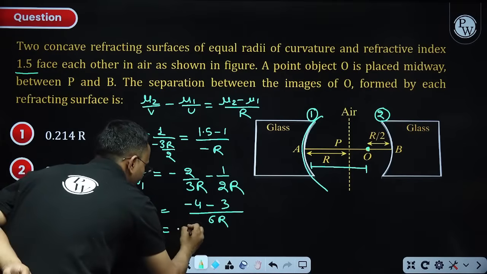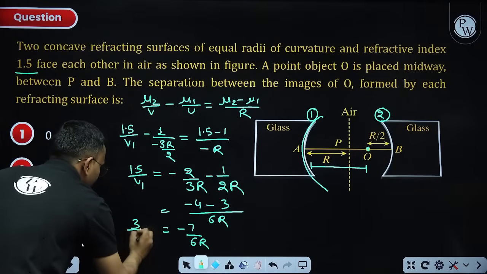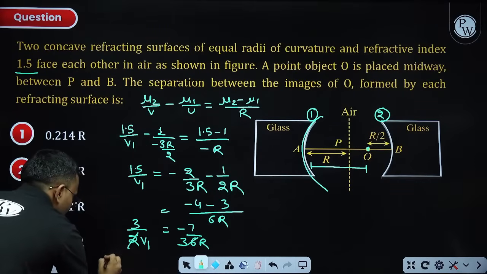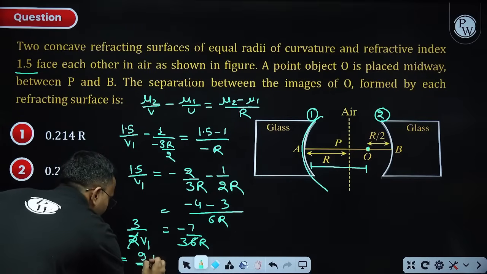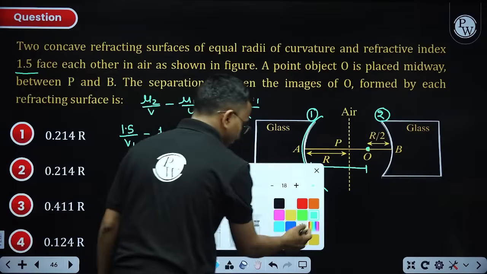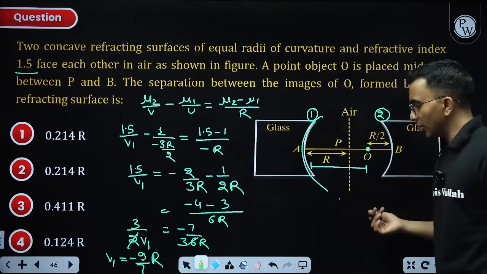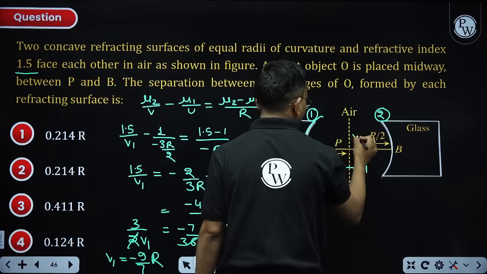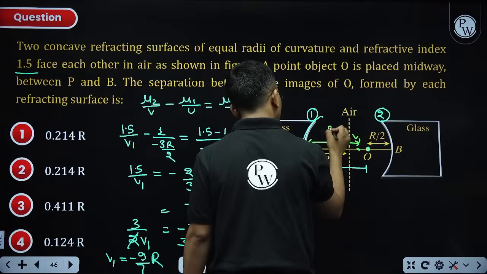So this is minus 7 by 6r, equal to 3 by 2 into V1. So V1 comes out to be 9 by 7r, minus 9 by 7r. It is greater than r, somewhat here. This is my V1 and this distance is 9 by 7r.